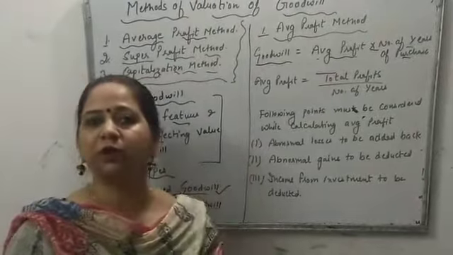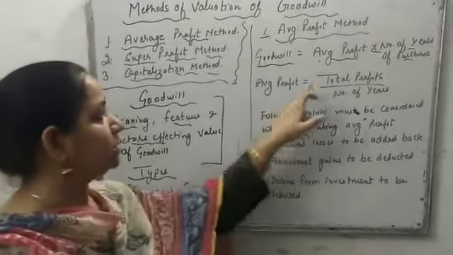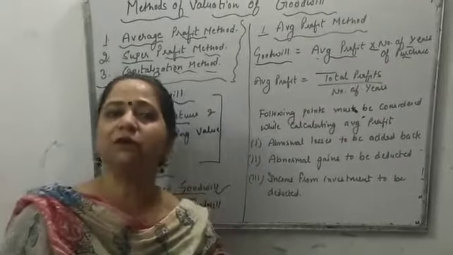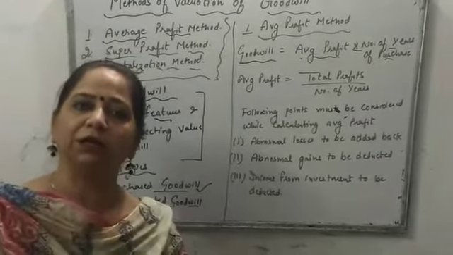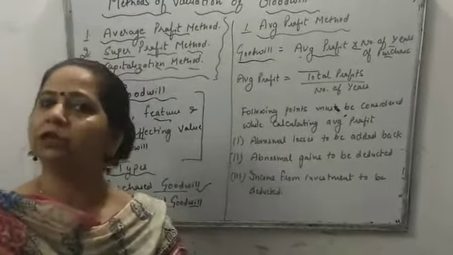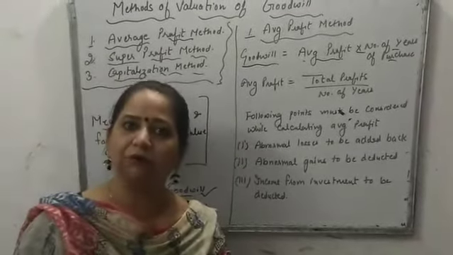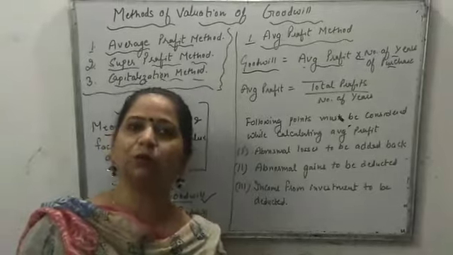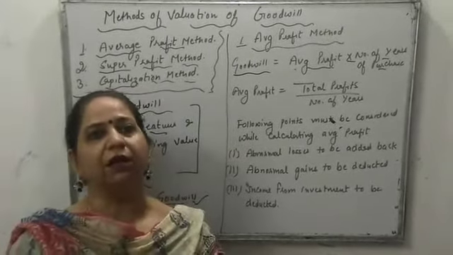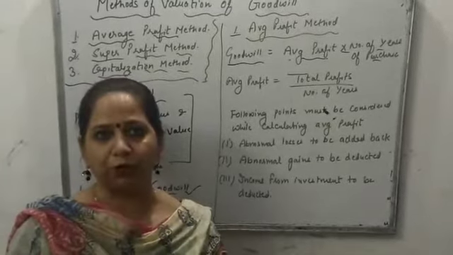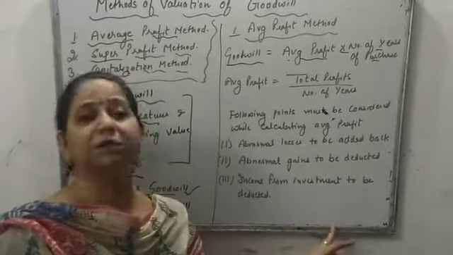Now how to calculate average profit? The formula is total profit divided by number of years. Suppose we are given the profit for 5 years and we have to calculate the average, then it means we will total the profit of 5 years, losses will be deducted if there are any, and divide by 5. We will calculate the average, and then the number of years of purchase will be given in the question, and we can find out the goodwill. But the following points must be considered.